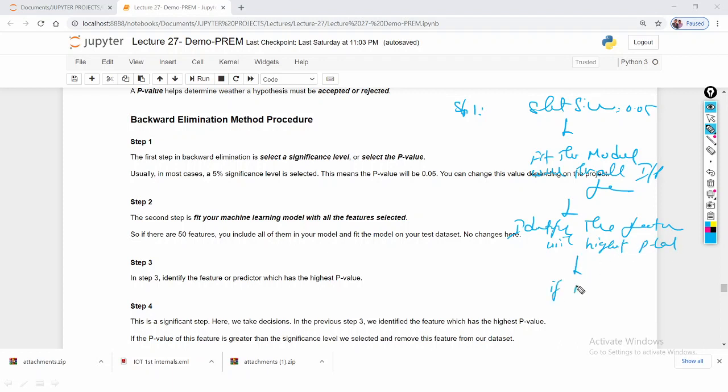So here, if p is greater than or equal to 0.05, this is the condition. If it is no, we can stop.